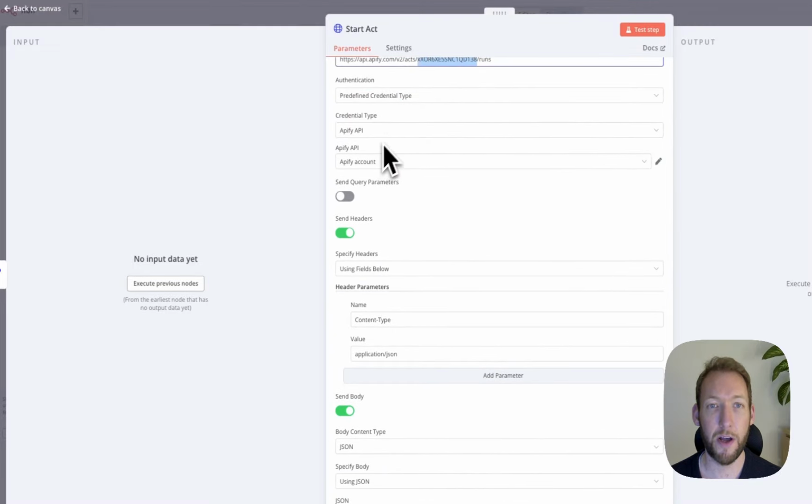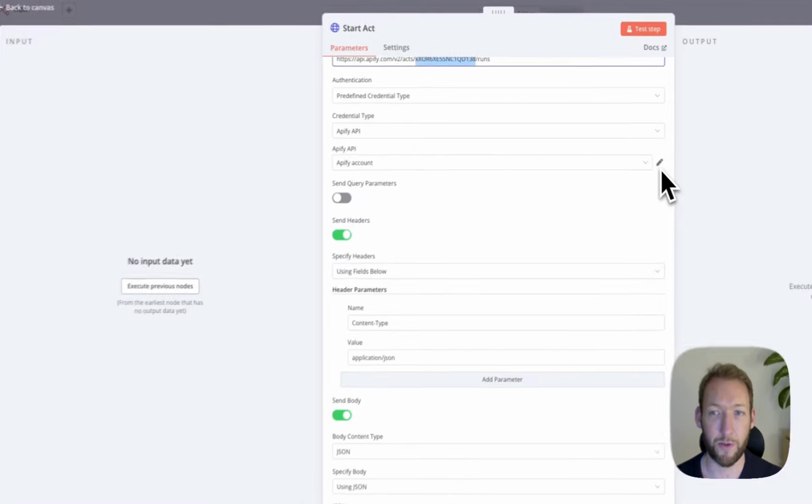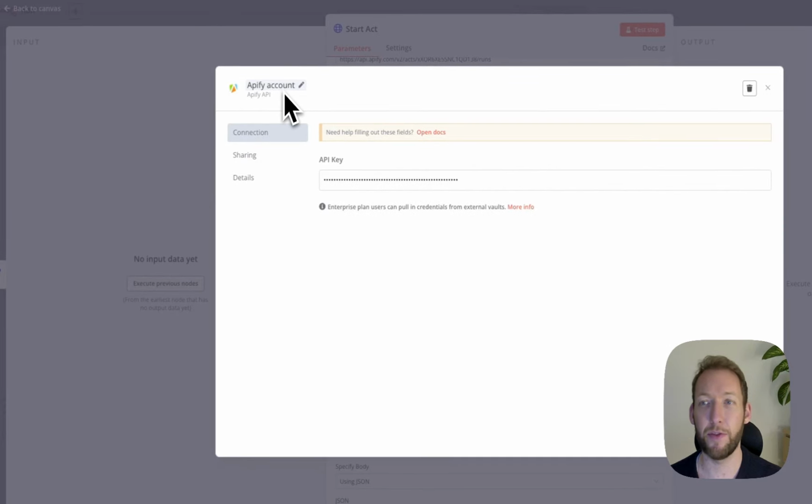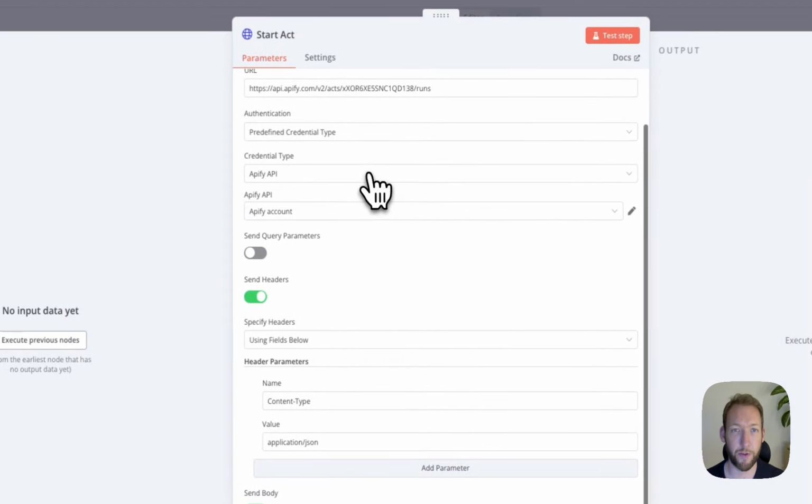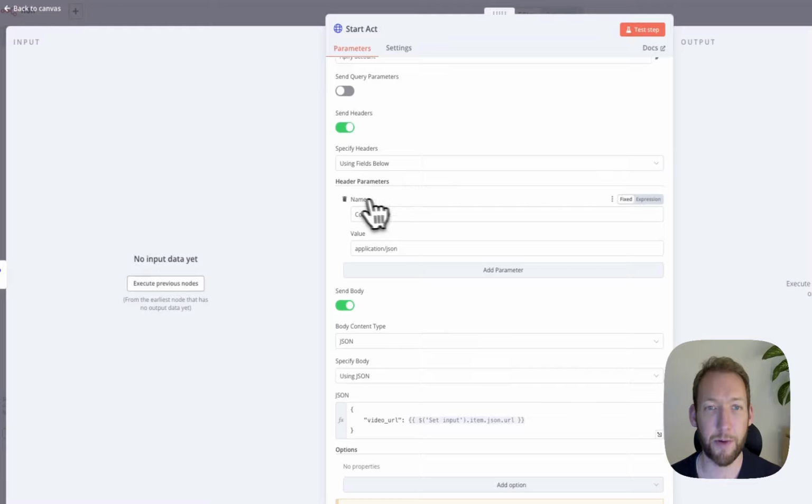And then we're going to pass the relevant data. So I've connected up my Apify account, and again, you just need to go to your Apify console, and there's an API key that you're able to use for that. That is just a pre-built credential type within n8n, so we've used a predefined credential type there. We're going to pass the header parameter of content type application/JSON because we're passing JSON data in the input in the form of video URL. And then down here in the body, all we're going to pass is the video URL. And that's all the actor needs to produce everything we need for the transcript to start with.